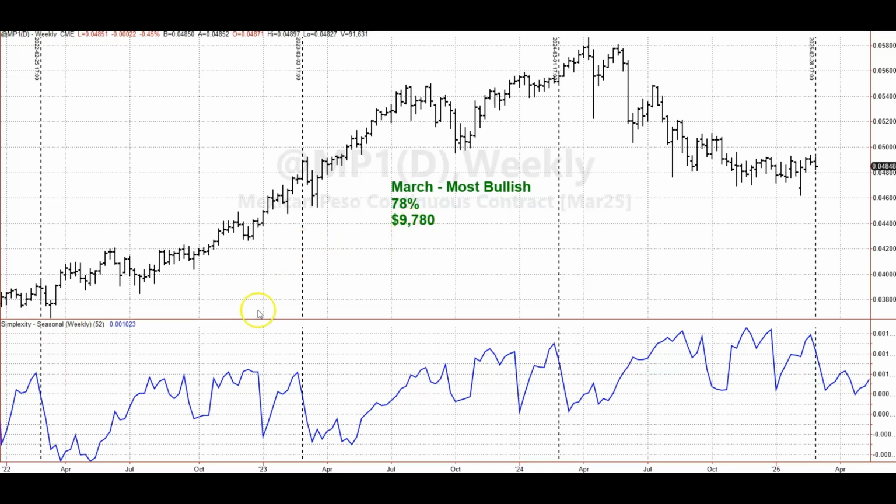But if we look at this seasonal indicator here, this gave me some pause when I first looked at it because I'm like, well, wait a minute. How come March is the most bullish, but we're showing a big decline in the month of March every year? Well, if we look a little bit closer, the end of March comes in about here, where we start to see it close to the bottom. And here, same thing. Actually, the second week of March is when it hits the bottom and rallies from there. Last year, there's the second week of March, and then it hit a bottom and went from there. So we'll have a look at the heat map and see if we see a correlation between the middle to late March and see if that's better than the beginning.